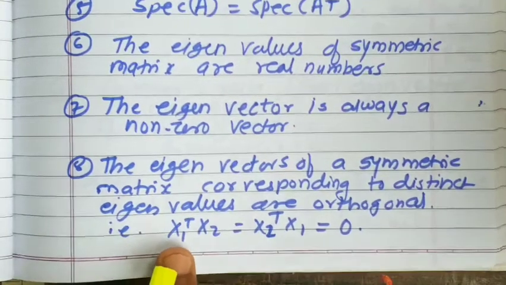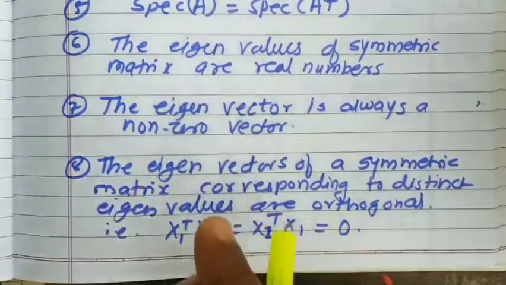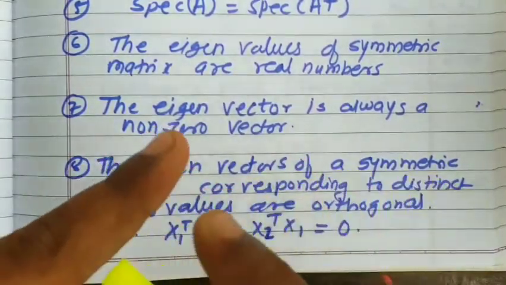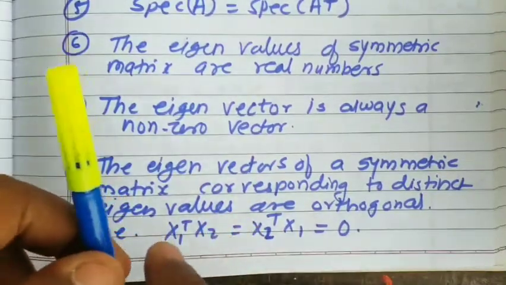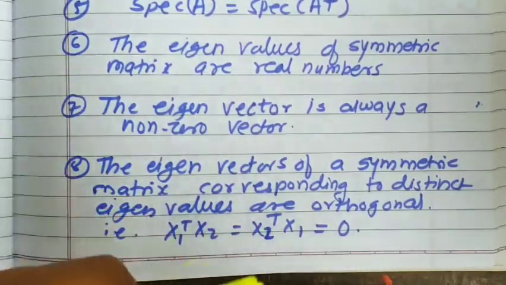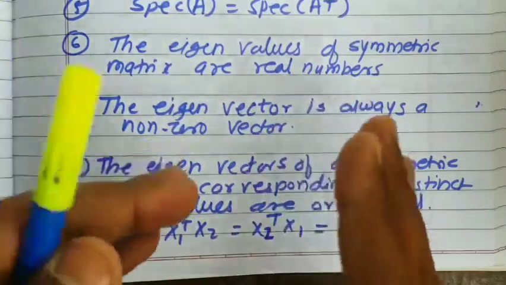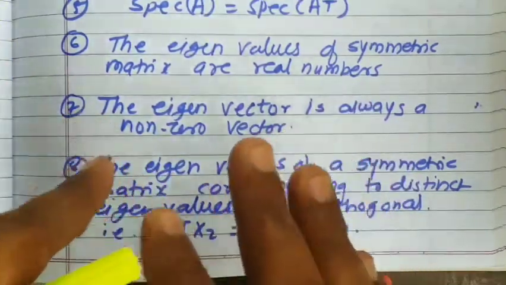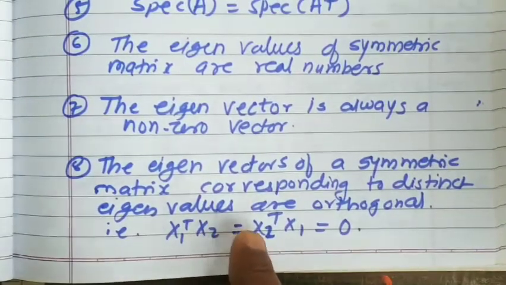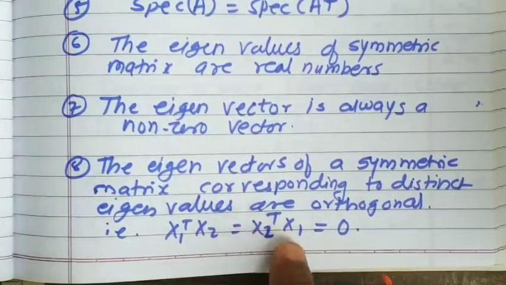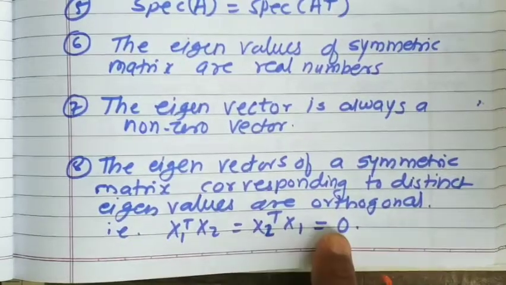When you take the multiplication of two vectors, how do we multiply two vectors? By taking the dot product. But here we have vectors in the form of column matrices. So instead of taking the dot product, we take this type of product, that is x1 transpose into x2, or you can take x2 transpose into x1, and that product has to be 0.